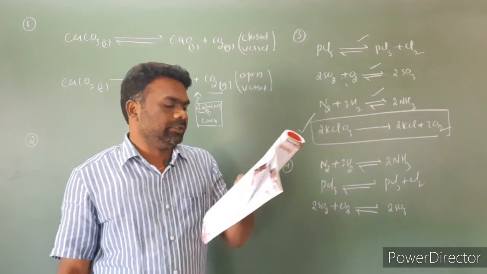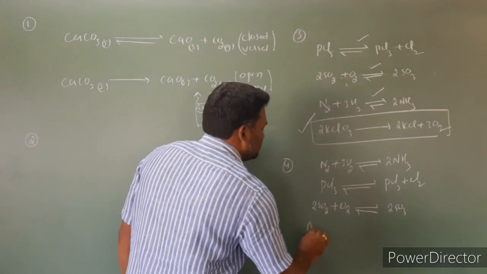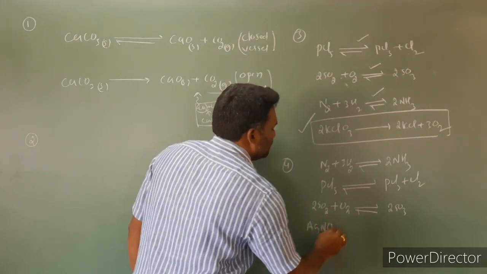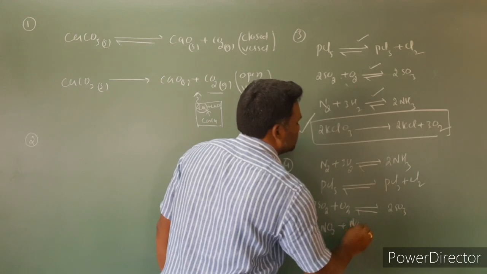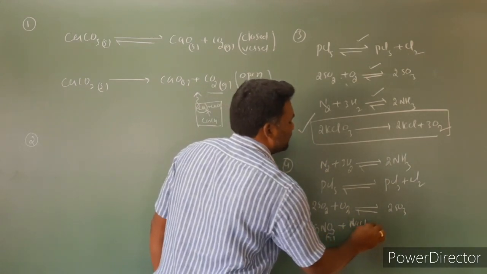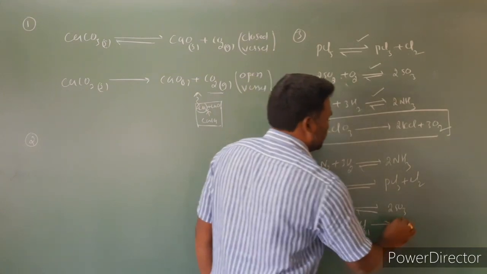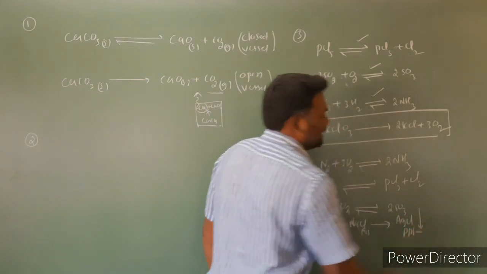Look at the fourth option, precipitation of Cl by AgNO3. I am taking AgNO3 plus NaCl in aqueous solution. Both are in aqueous solution. This gives rise to the product AgCl, which we get as a precipitate.